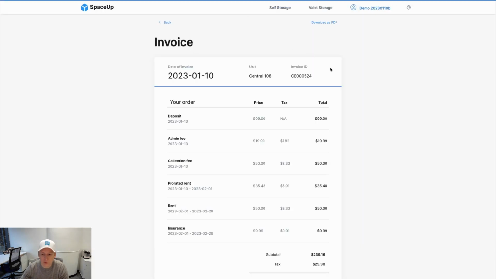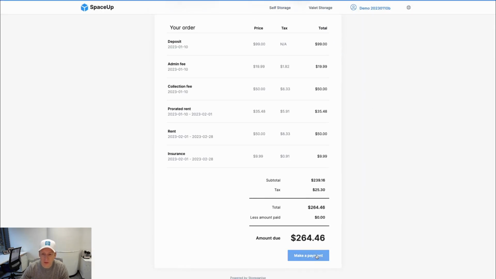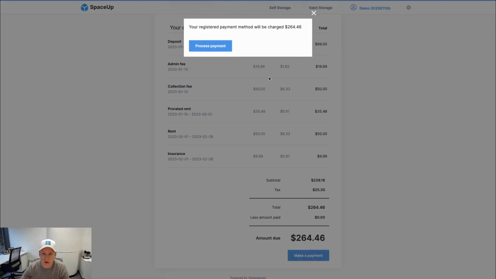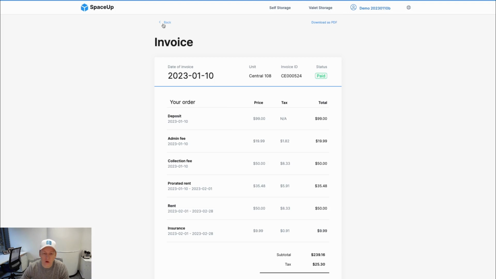They can see their invoices here. They can process payments on the back end, adding in card details if they need to. If they have any outstanding invoices, let's say the payment failed, or you move over to Storeganise and the customer didn't have payment details, they can use this platform to add in their card details, process payments, and you can automate things going forward. They can download that as a PDF. They can view their profile, billing information, and so on.